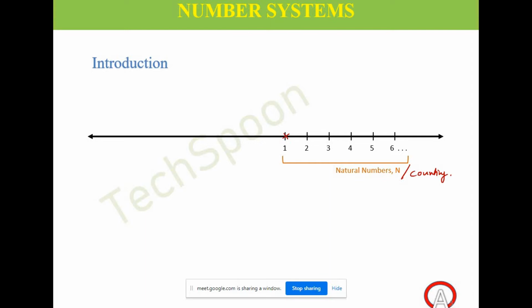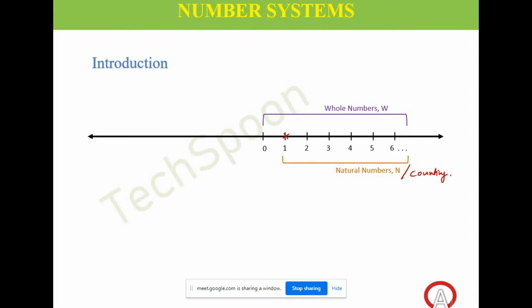Now, with that 1 unit distance, to the left of 1, I have one more number. What might that number be? To the left of 1, of course, it's 0, right? So why do we need 0? What is the importance of 0? What does it represent? It is, of course, the whole number. This is called the whole number system, right? Yes, perfect.